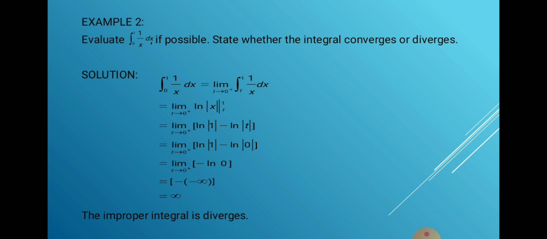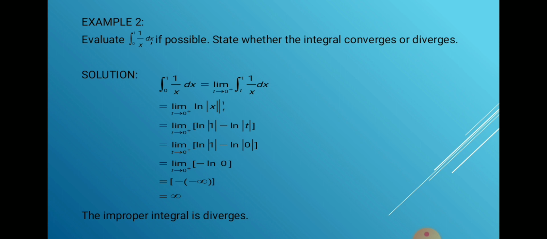So first we need to write it as a limit. The integration from 0 to 1 of 1 over x dx is equal to the limit as t approaches 0 from the right of the integration from t to 1 of 1 over x dx.